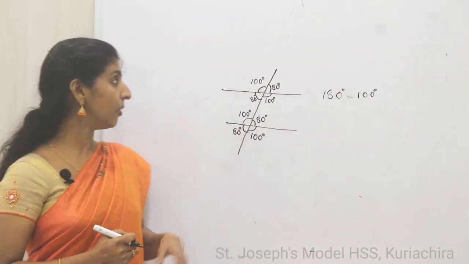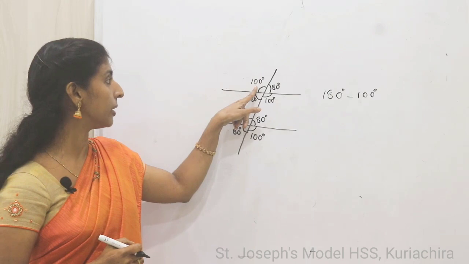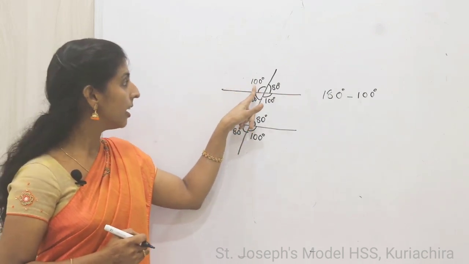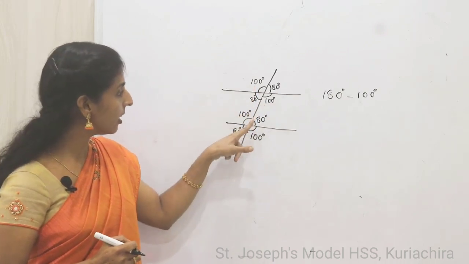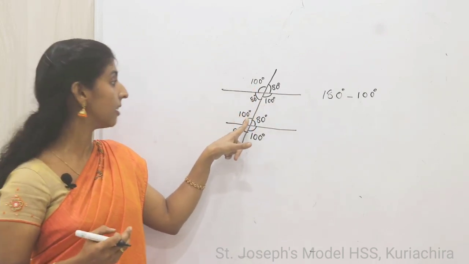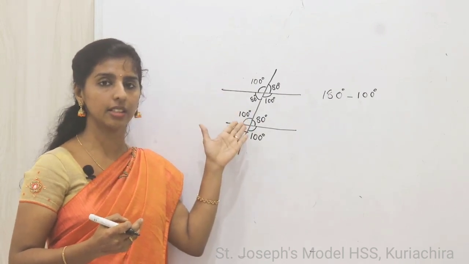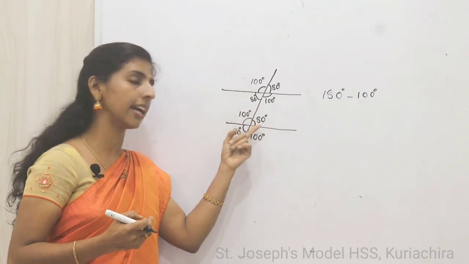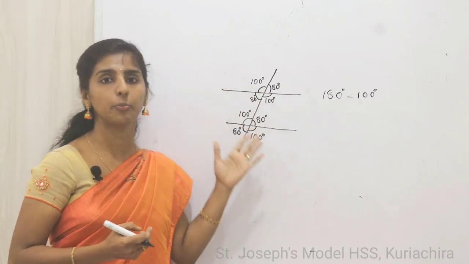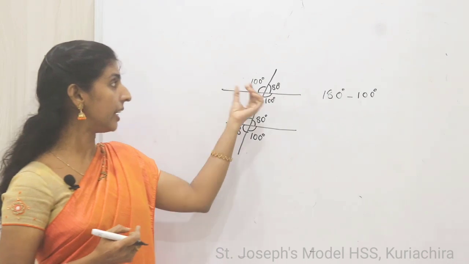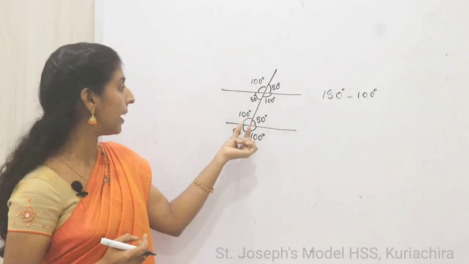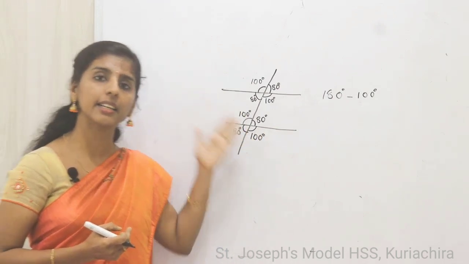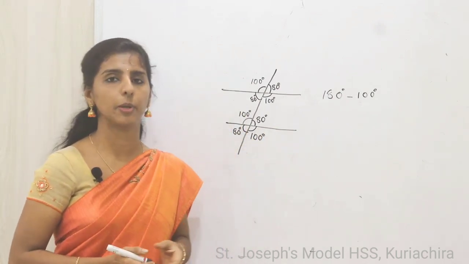Clear? So if we take one angle from here, from the top set of the parallel lines, one angle 100, here we can take another angle 100, they are equal, is it? Or if we take another angle, here 100 and another angle 80, they are supplementary. So if we take any angle from this and we pair it with another angle here, we can see that either they are equal or they are supplementary.